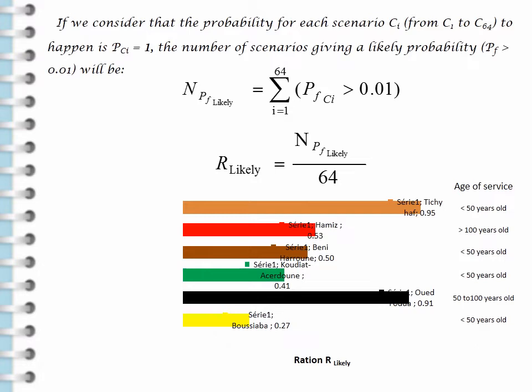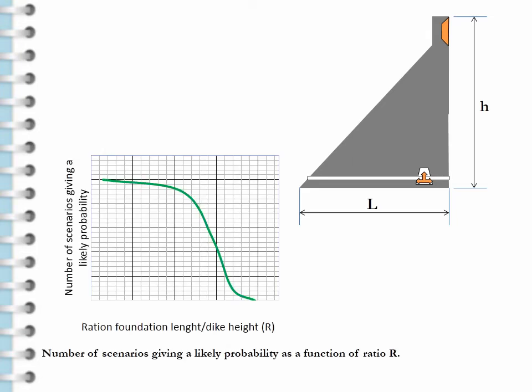The second dam is in second place with a value of 0.91, and the Hamiz dam is in third place with a value of 0.53. These important values are caused by the degradation of the physical properties of the dam material, due to the fact that the service life is considerable. Another supporting factor is the ratio of the length of the foundation to the height of the dam. We can see that as soon as this ratio tends toward 1, the dam becomes stable.